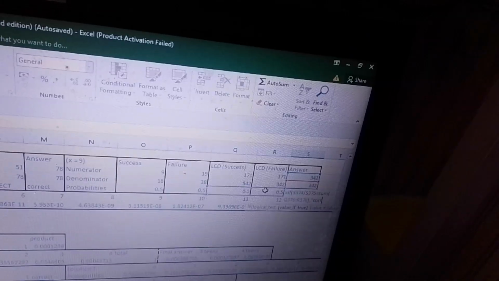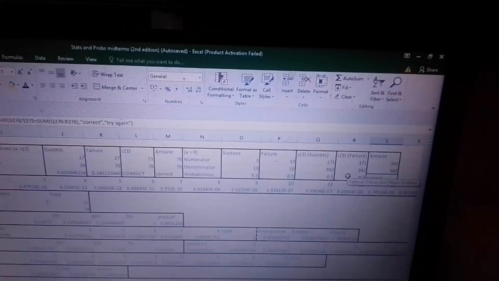Correct. If correct, we type correct. If not, try again. Did we get it right? We get correct. So therefore, that's the right answer. But if we were to do x minus 9, that is the average. So what we need is the probability outcome. So we should be here, at x equals 17.